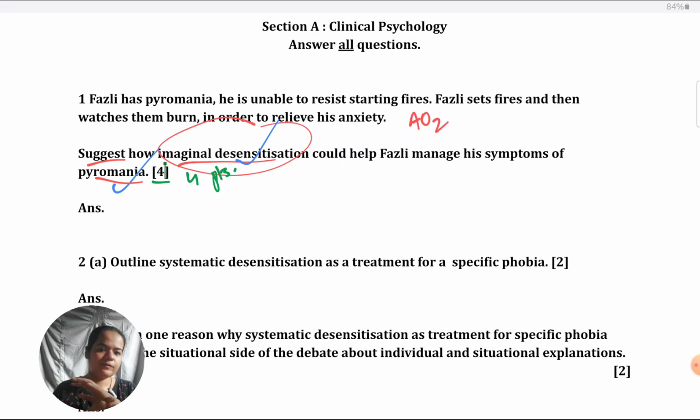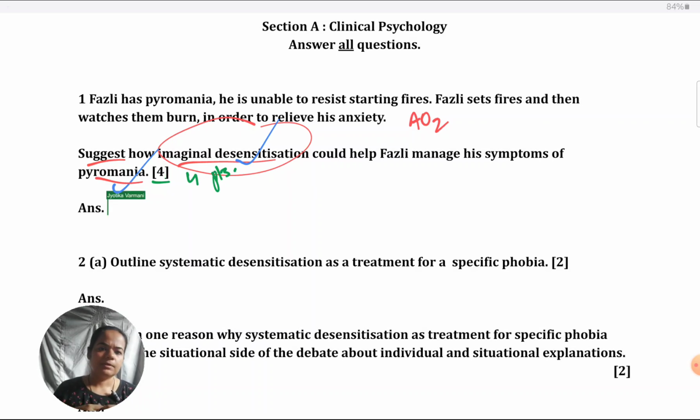Even if it's 4 sentences or 40 sentences in which you're making the point again and again, it is worth credit of at the most 1 mark if you've written it correctly. So don't take 4 points to mean the same point repeated over and over. That cannot be your approach.